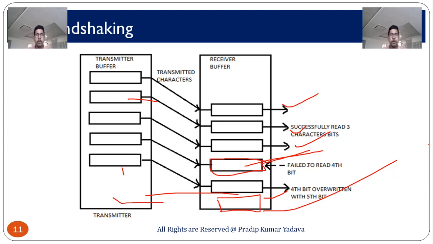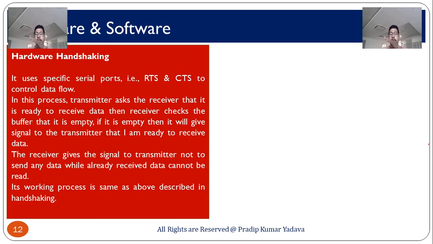So, that is why we have two concepts, one is hardware handshaking and the other is software handshaking, and these are examples of perfect communication, because in these we are not going to lose our data. Hardware handshaking uses specific serial ports, RTS and CTS, to control data flow. In this process, the transmitter asks the receiver whether it is ready to receive data, then the receiver checks whether the buffer is empty or not.